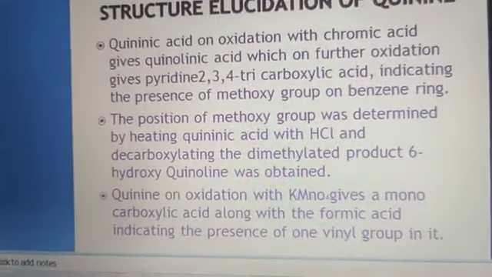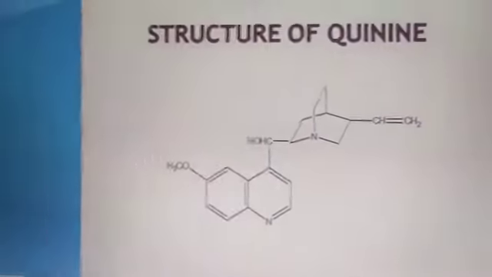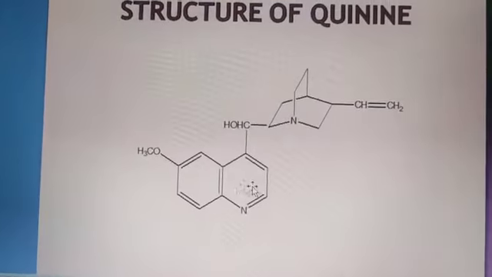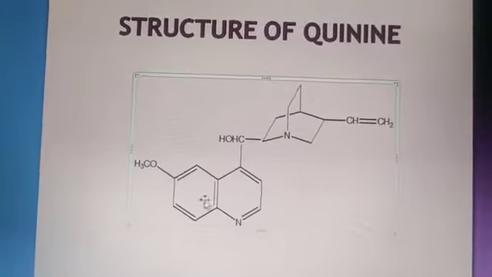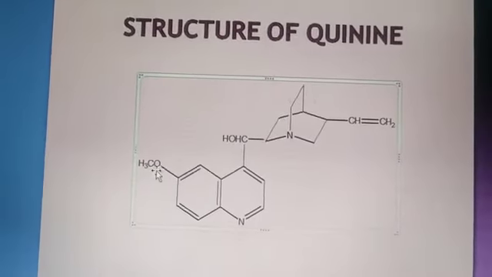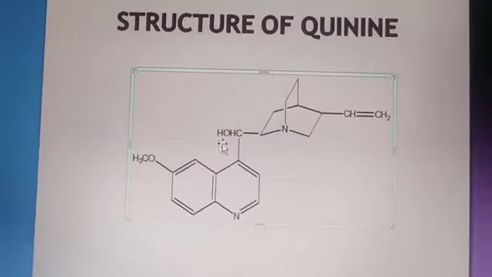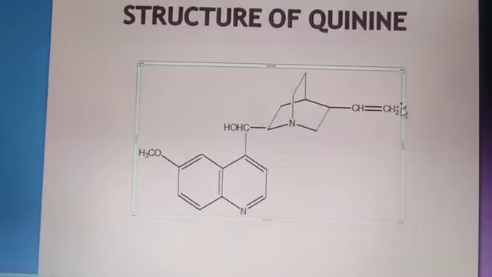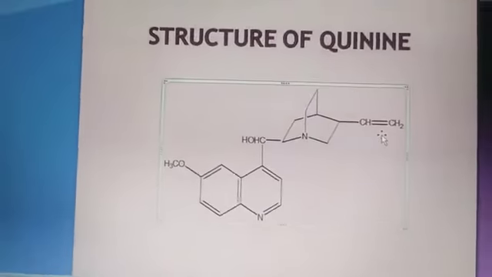So dear students, as I said earlier, this is the basic structure of quinine. There is a quinoline ring, made of a pyridine ring and a benzene ring, and the methoxy group is on the benzene ring at position 6. There is one alcoholic group, which is secondary in nature, and one vinyl group out of the ring. So today we established the structure of quinine.